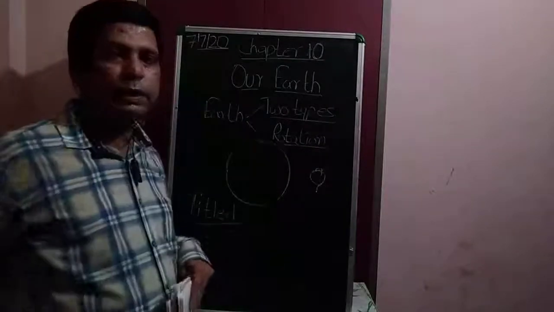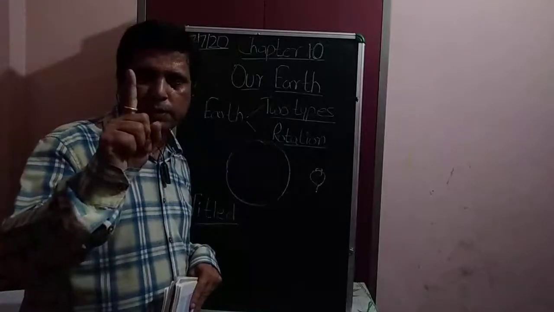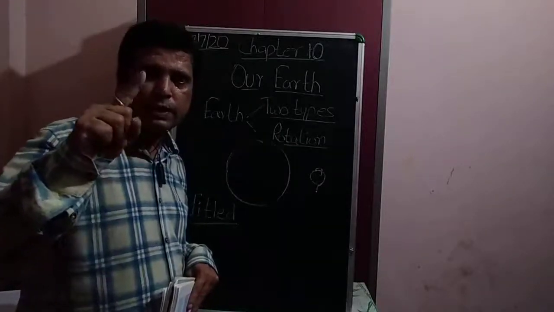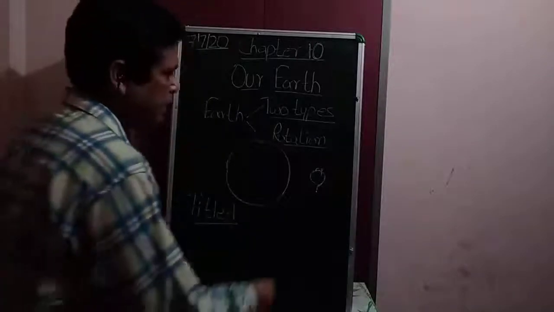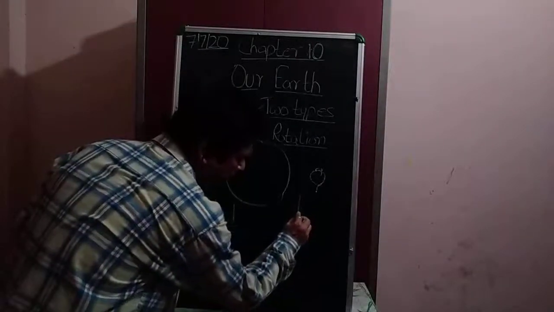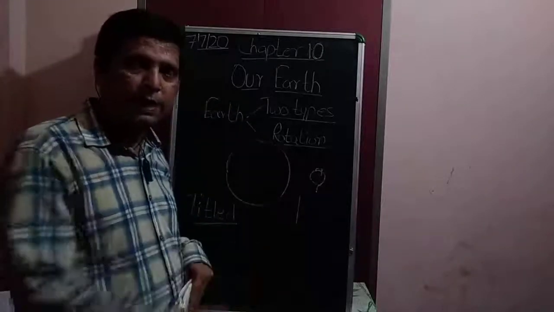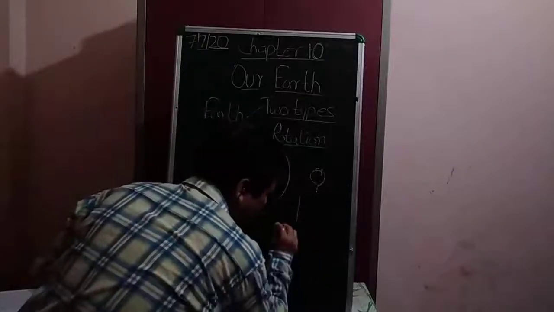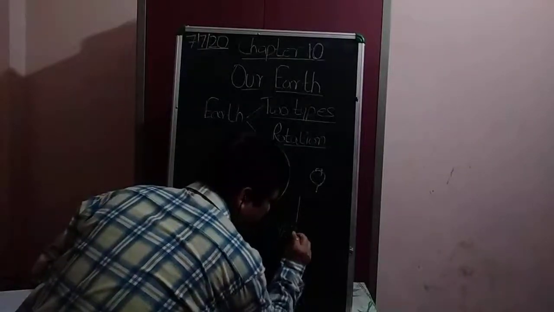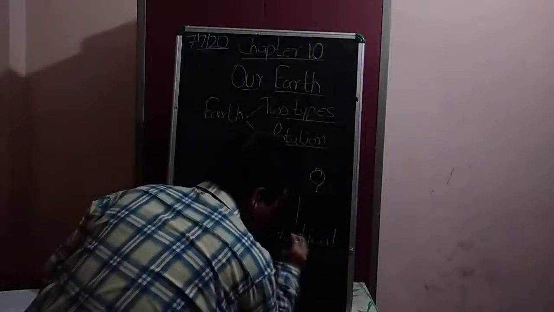See student, tilted means slightly slanted. For example, this is a state of slight slant. If we are talking in mathematics language, then this line is known as a standing line, or you can say vertical position. This line is vertical. Is it clear?